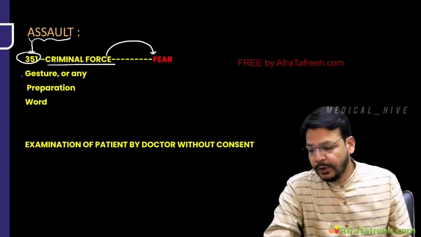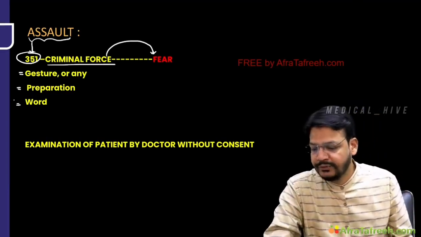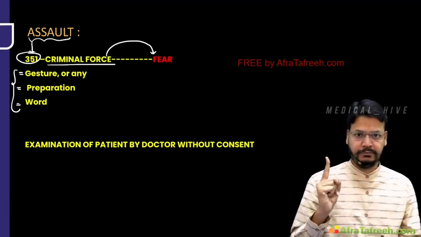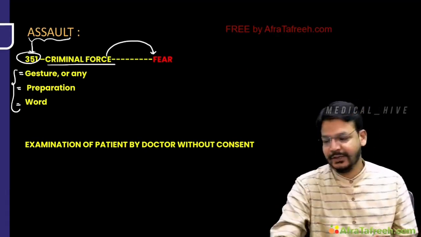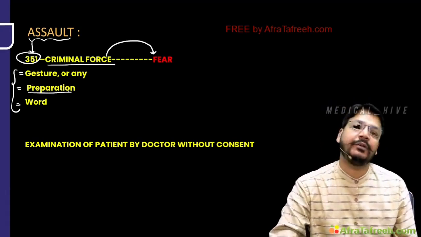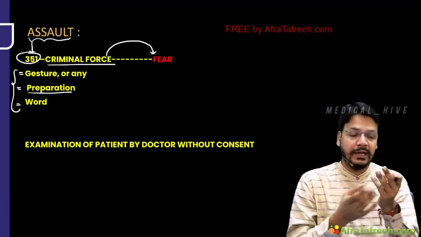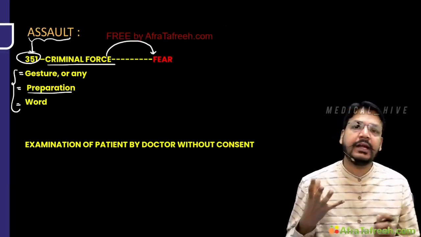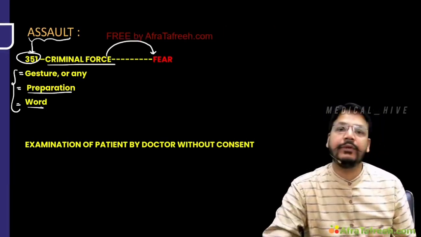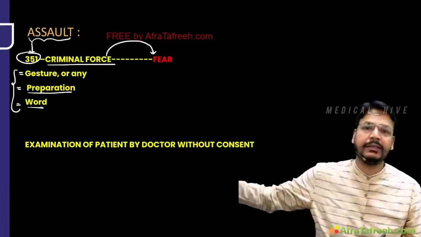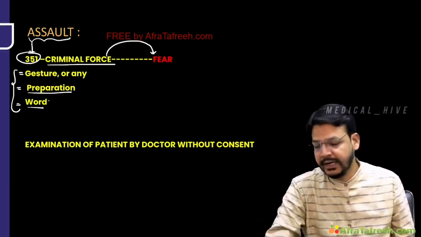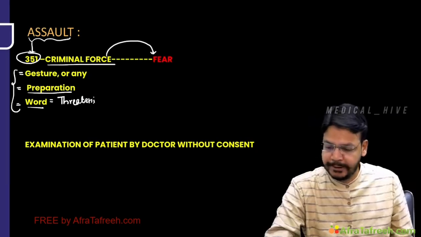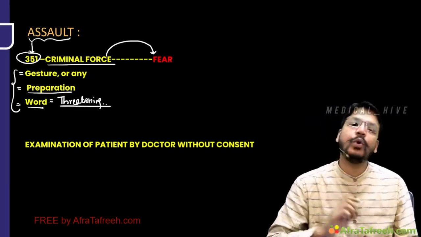Now, how would you produce the criminal force? There are 3 methods. One is gesture. This is the first criminal force, a gesture. Second is any kind of preparation, like you are putting a bullet in the weapon, or preparing with the knife. Or any kind of word, like "Chal bahar aate ko dekhta hu." It's a kind of threatening you can see. So, my dear friend, it's very simple. These all come under assault.